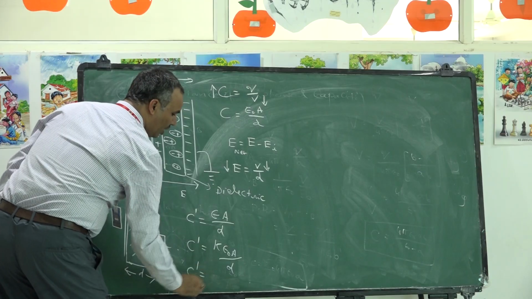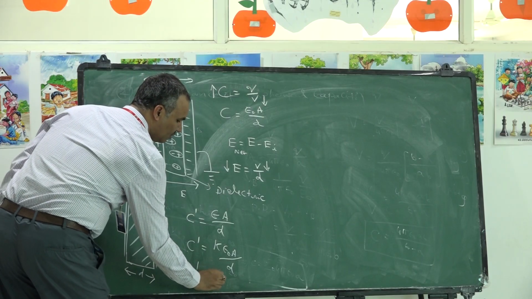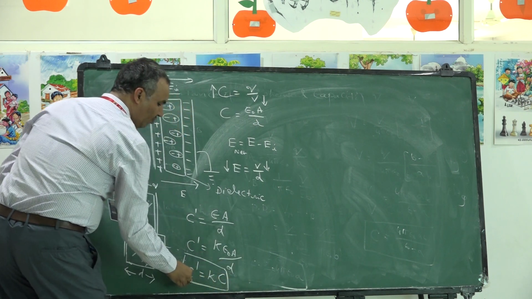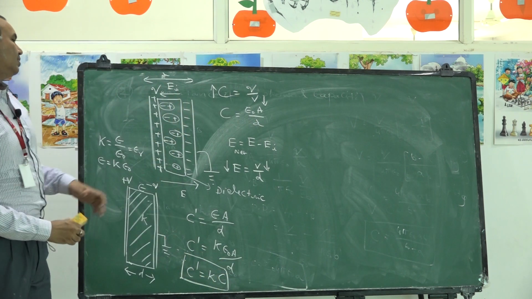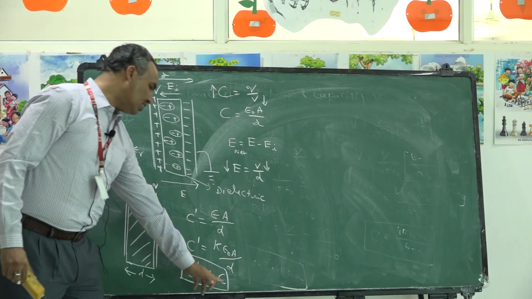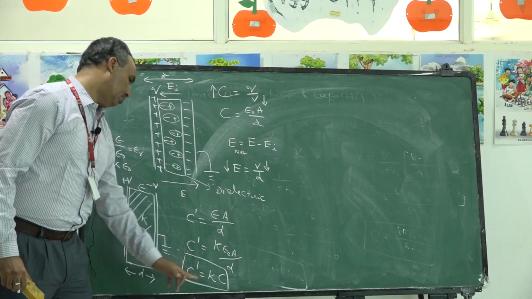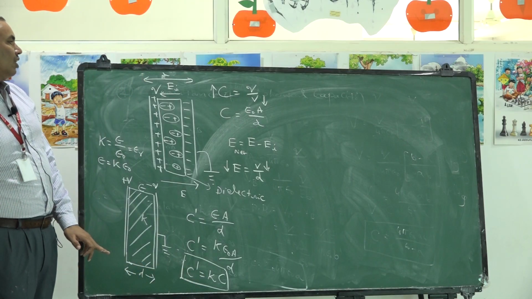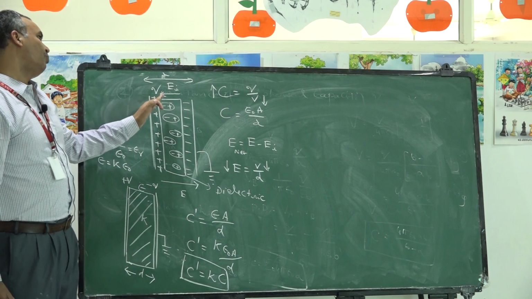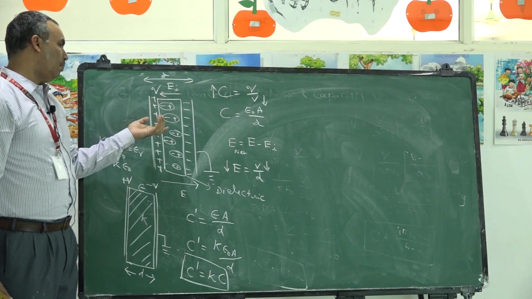So new capacitance is K times the capacitance of the same capacitor with the free space as medium between the two plates. Capacitance got increased by K times. So this is the important part you should remember.